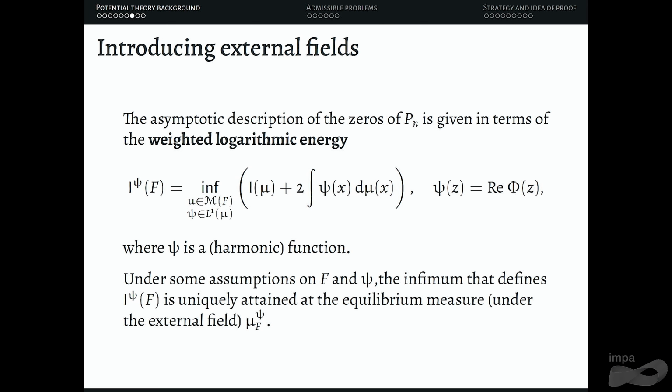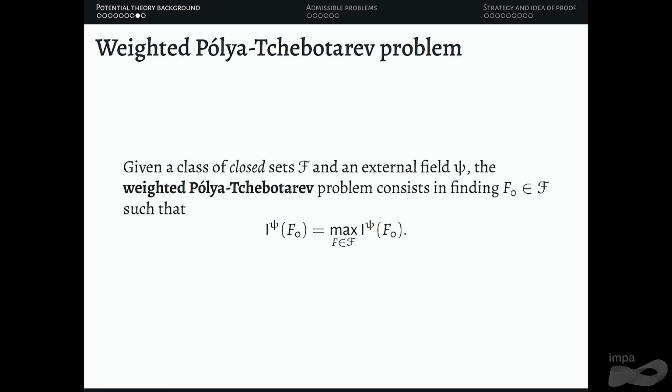You need some assumptions on your set and on psi, such that this infimum is attained. And whenever it's uniquely attained, we are going to call it the equilibrium measure in the external field. And this motivates us to consider these weighted Polya-Tchebotarev problems, which is pretty much the same thing, but now instead of maximizing just the logarithmic energy, we are maximizing the weighted logarithmic energy with the presence of the external field.